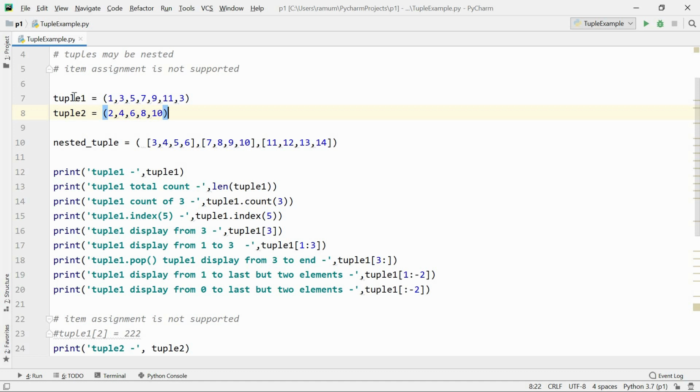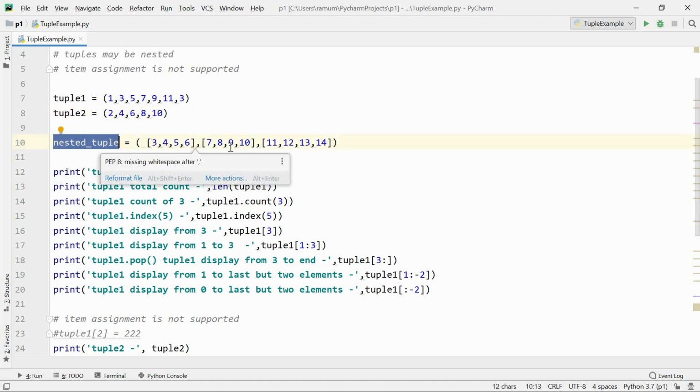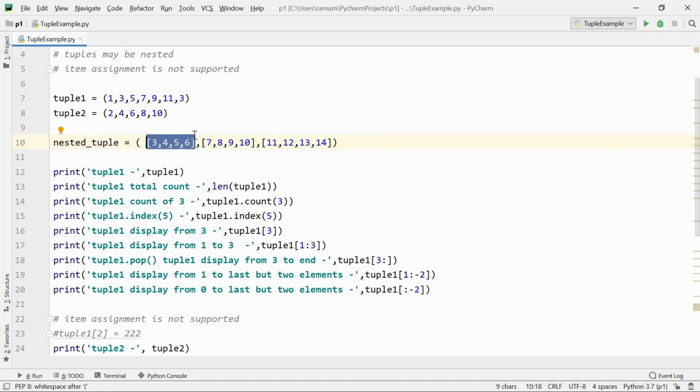You can see on my screen there is one tuple 1, 3, 5, 7, 9, 11, and 3 that I have created, and a tuple 2: 2, 4, 6, 8, 10. And there is a nested tuple: 3, 4, 5, 6, and 7, 8, 9, 10, and 11, 12, 13, 14. So this one is the first list, second list, and third list. So three lists in the same single tuple.